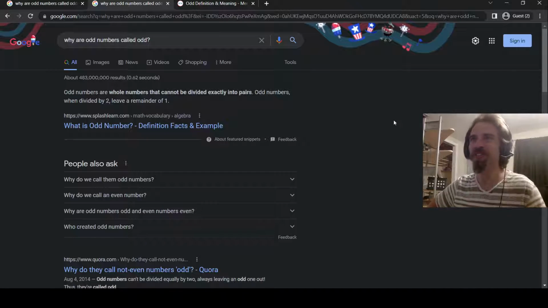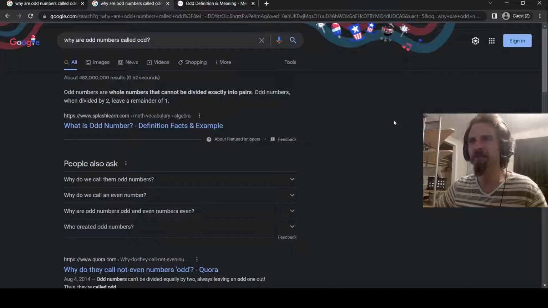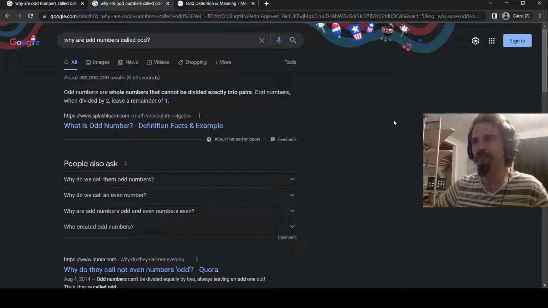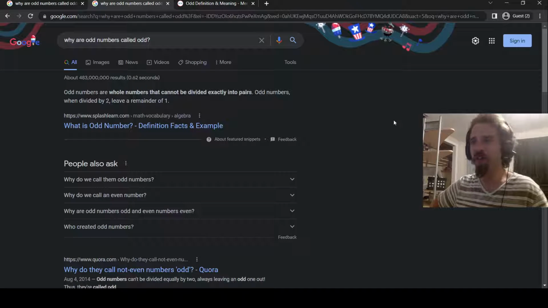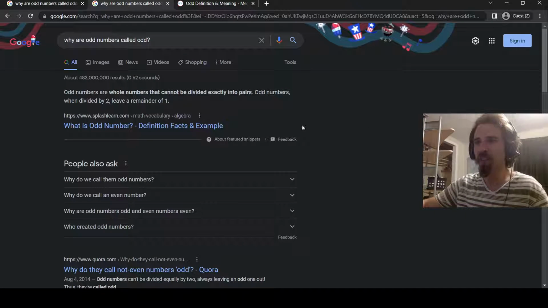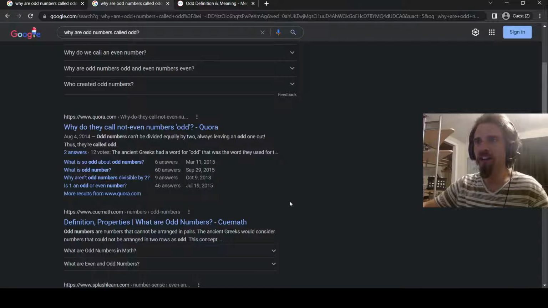But anyway, I Googled, my trusty Google, why are odd numbers called odd? And we get odd numbers are whole numbers, not weak numbers or impartial numbers. Odd numbers are whole numbers that cannot be divided exactly into pairs. Odd numbers when divided by 2 leave a remainder of 1. All right, that's pretty straightforward and to the point, right? We could scroll down a little. Odd numbers can't be divided equally by 2, always leaving an odd one out. Thus, they're called odd. Odd numbers are numbers that cannot be arranged in pairs.